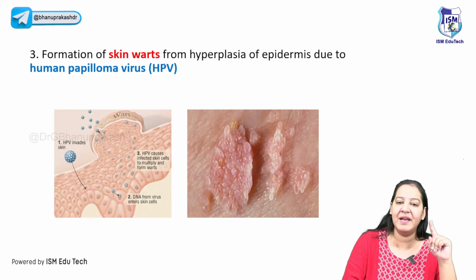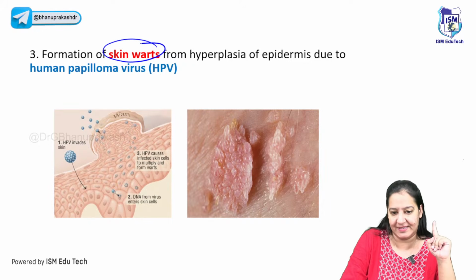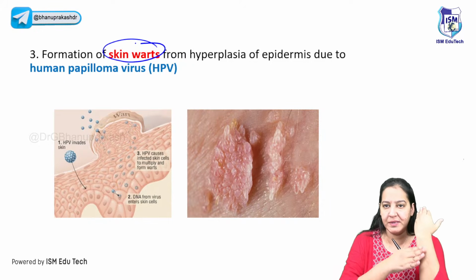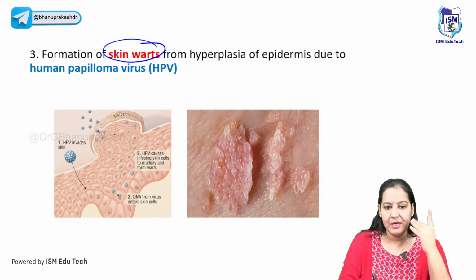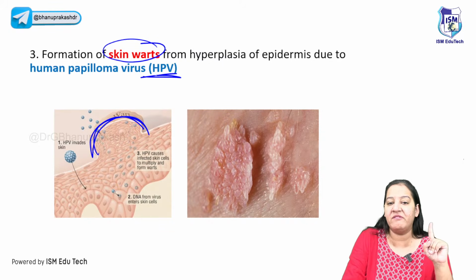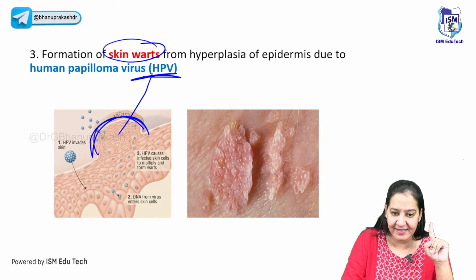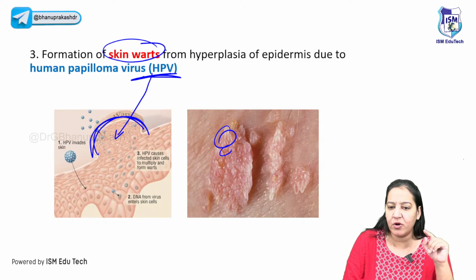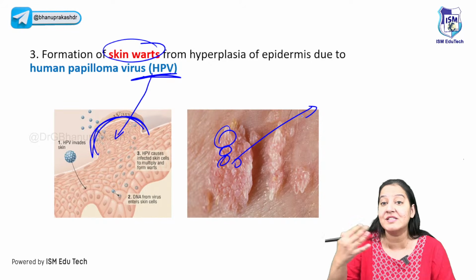And the third example here is skin warts. On the human skin, we have keratinocytes. This is one of the cells, a keratinocyte. Here, the stress is the HPV virus. If the HPV virus enters the human skin, it can cause hyperplasia and produce a lesion known as warts.